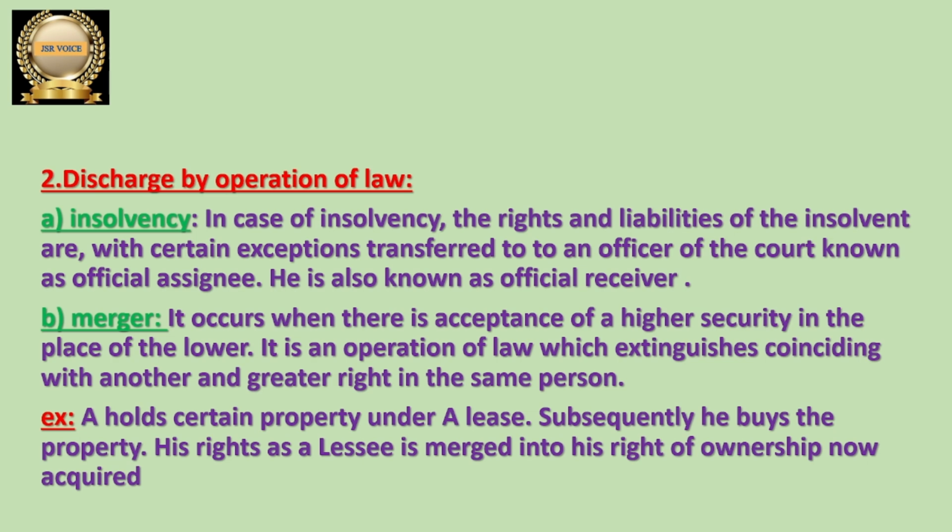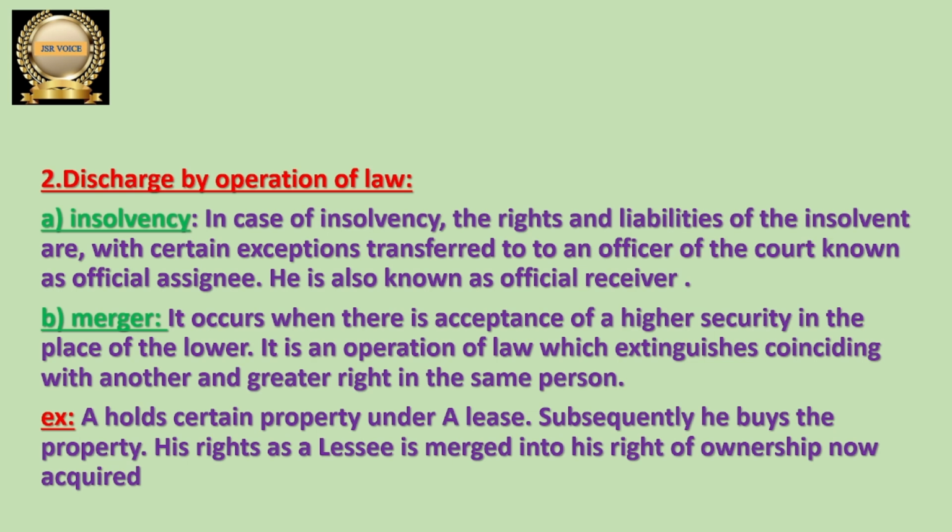Then the court will appoint one officer, and all the obligations and rights of that particular insolvent will be transferred to the officer. We can call him an official assignee, and we can also call him an official receiver. He will act as an agent. Actually he is not an agent, he is an officer appointed by the court, but he will act on behalf of the insolvent. So the person who became insolvent is not going to do anything now.